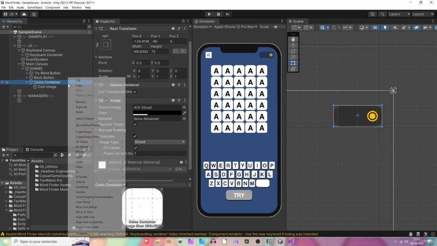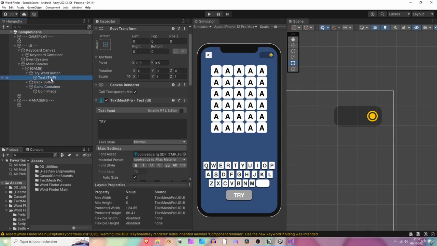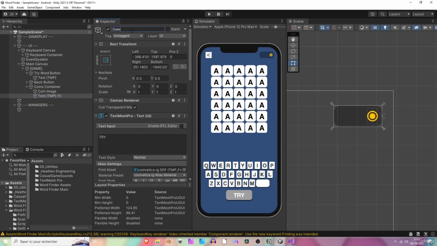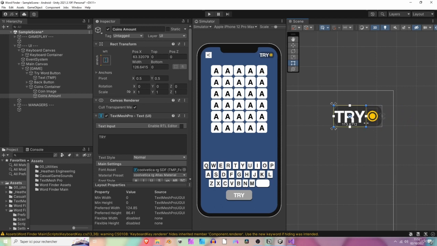After that, we can add a new Text Mesh Pro. So let's grab it from maybe the word button. Let's duplicate it, drop it onto the coins container, and we are going to rename it to coins amount. This will allow us to display the amount of coins the player has. And we are going to stretch it maybe along the left bound of the container, make it a bit smaller, like so. We can also make it a bit smaller. Yeah, I think we are good like so.